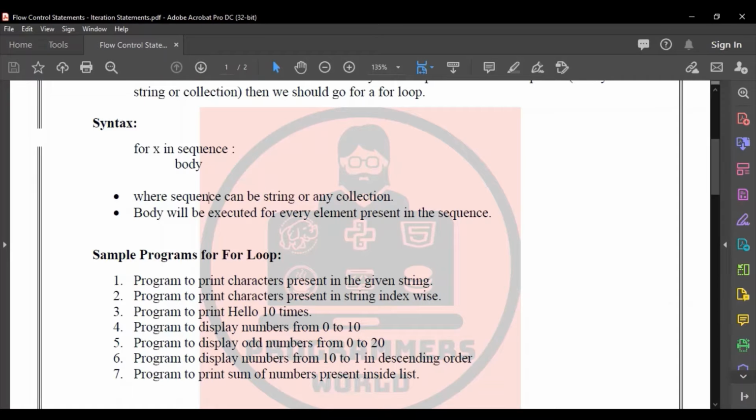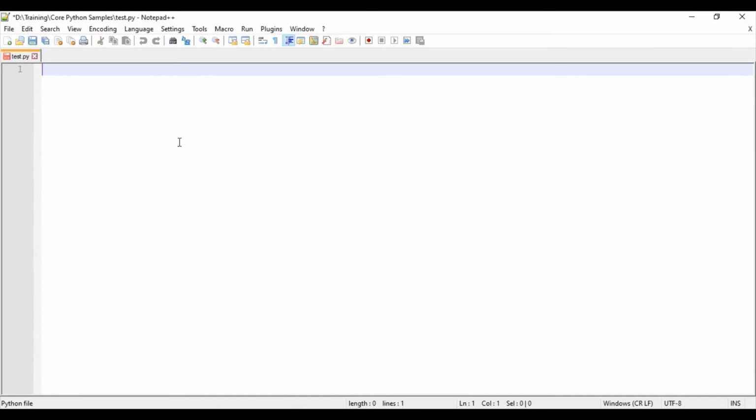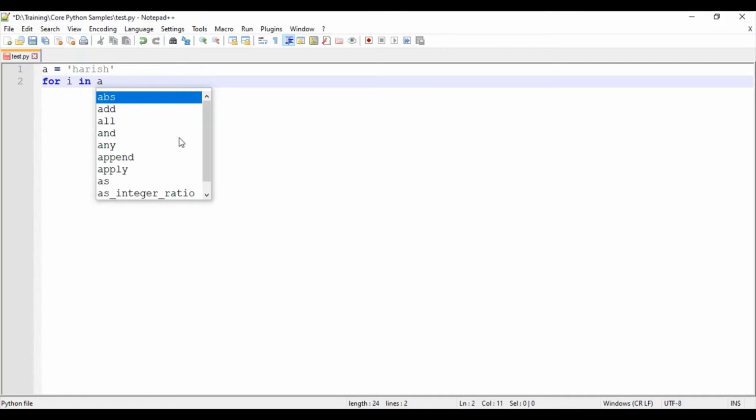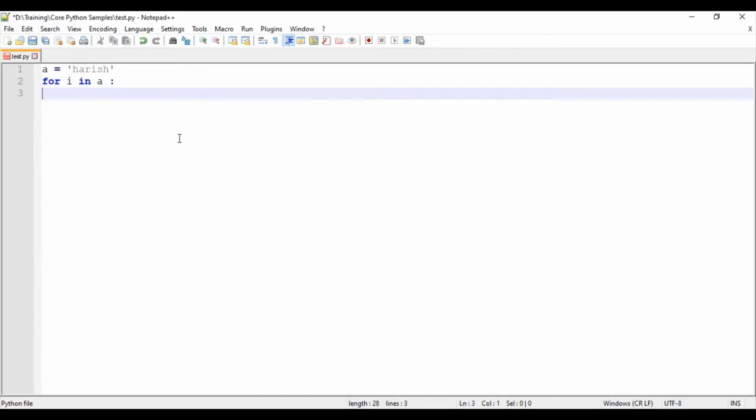I will open a text editor. In that I could get an input from the user, but for now I am just declaring it here itself: a equal to Harish. Now for the syntax of the for loop, for any variable I am giving it as i in a. So the sequence here is a, then colon, tab space. Now I'll be printing the value. I want to print each and every character separately. So print